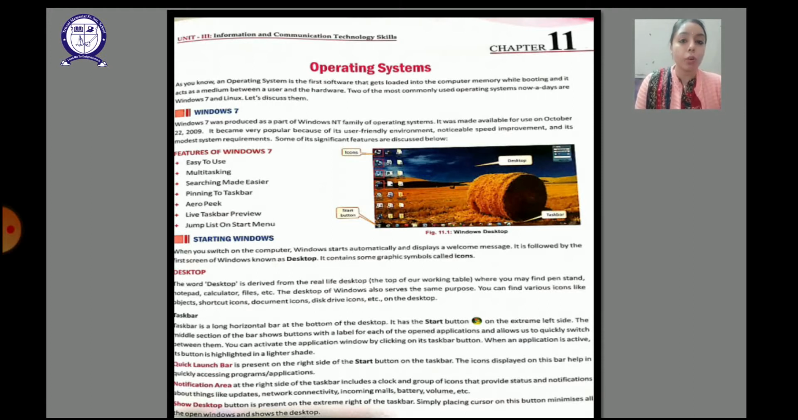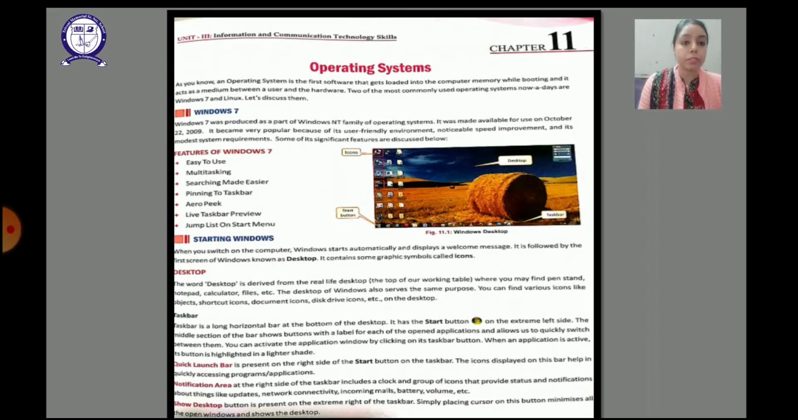Now we are going to learn how to start Windows and what are the various icons or important things on the desktop screen. Now when you switch on the computer, Windows starts up automatically. The Windows flag comes and displays a welcome message, and the first screen which you see here is known as the Windows Desktop. Generally, desktop means the top of the desk where you will find a pen stand, notepad, calculator, files, etc. Similarly the Windows Desktop has the same purpose. You will find here icons, disk drive icons, shortcut icons and objects on the desktop.